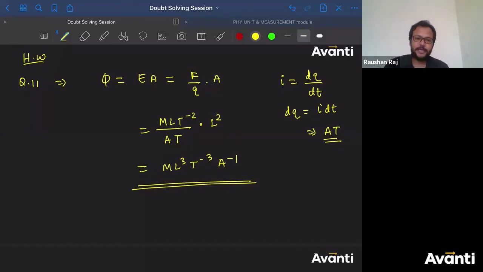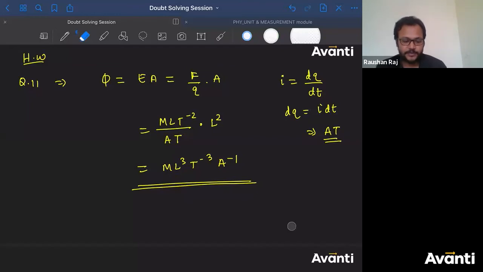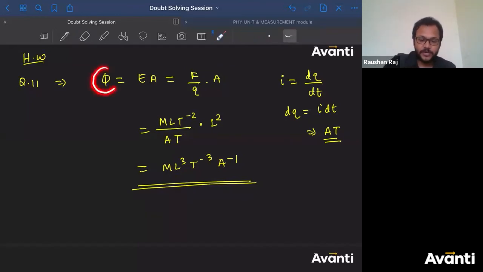dq rate, you have studied differentiation, right Shreya? Rate of change. dy by dx, what is this? d by dx of y, the rate of change of y with respect to x. Similarly, we write instantaneous current as dq by dt. This symbol is pronounced as phi. Alright guys, rate of charge flow is called current. That is why we define instantaneous current as dq by dt.